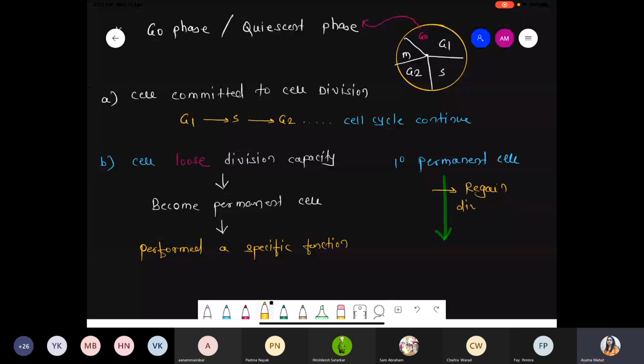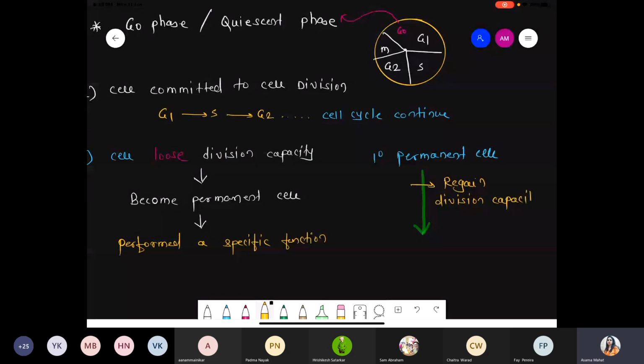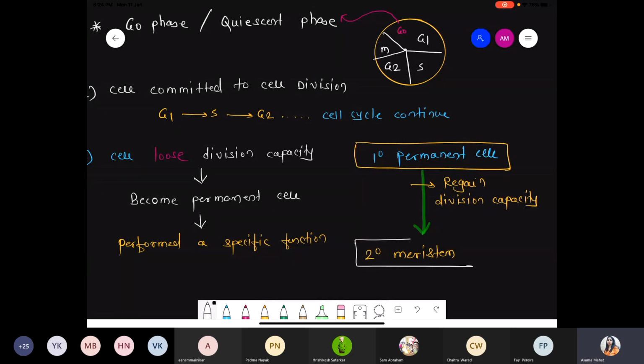They regain which capacity? Division capacity. And after regaining division capacity, that primary permanent cell is converted into a secondary meristematic cell. Right? They converted into secondary meristem.